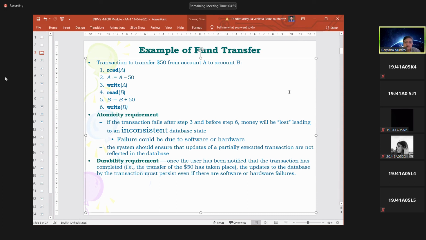After the database crashed, you have a doubt whether the modification to A and B are completed or not. But the database management system has to take care. It has to finish that information, those modifications in the database, under any circumstances, as per the notification given to the user.